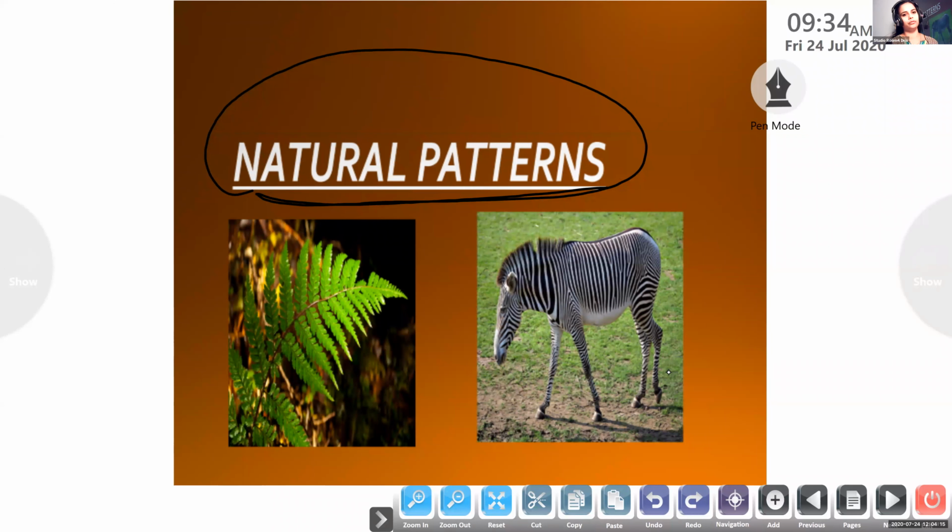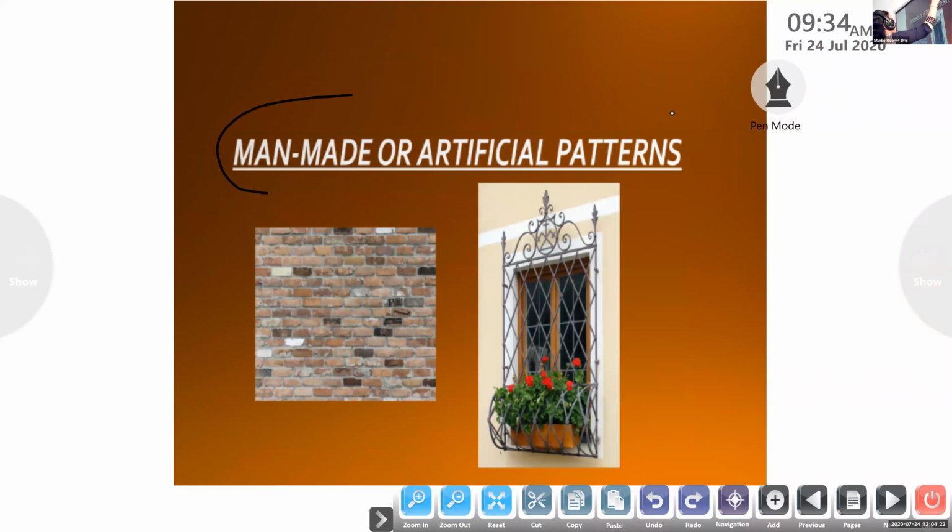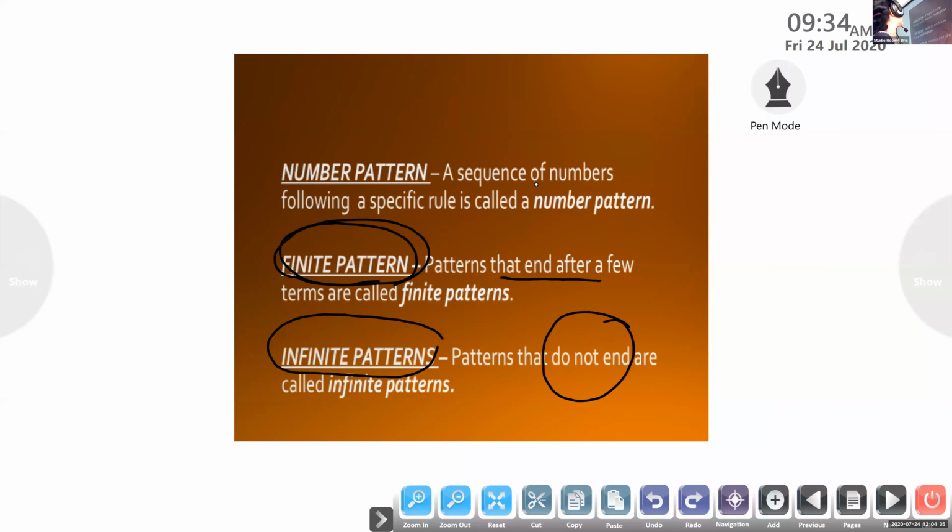So what we have discussed: natural patterns we can see in nature, in plants, animals and all. After that we have man-made, or we can say artificial patterns, that patterns are made by human beings. So we can see bricks, window grills and all. And after that we discussed what a number pattern is. We can see patterns in numbers also.